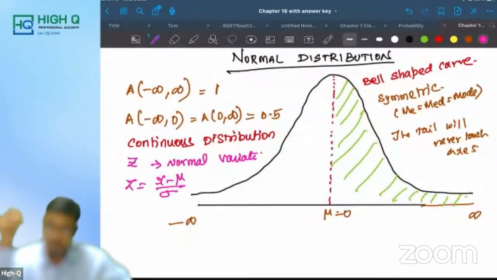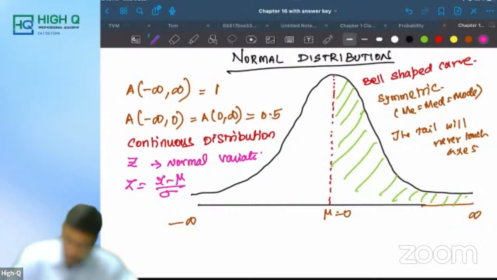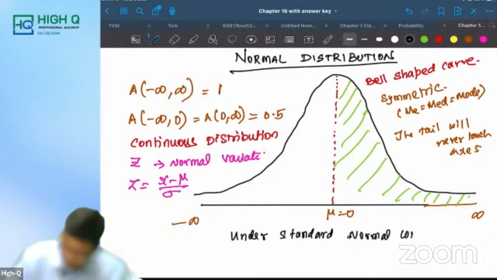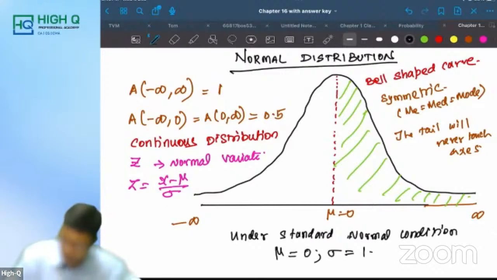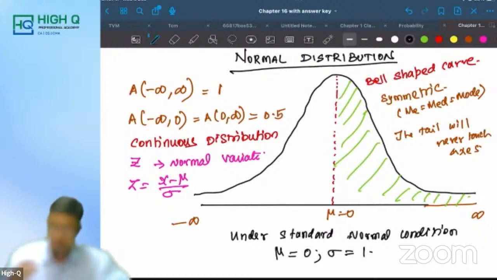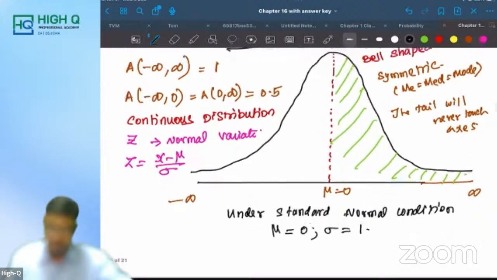Now listen here. Under standard normal condition, a very important note you write: mu is equal to 0 and sigma is equal to 1. This is a very important part you remember.